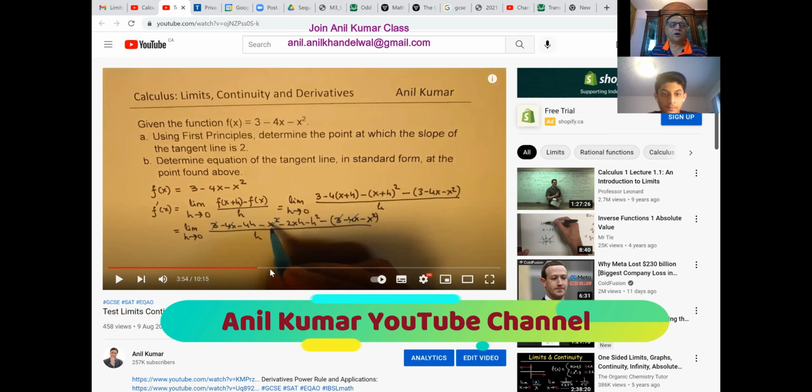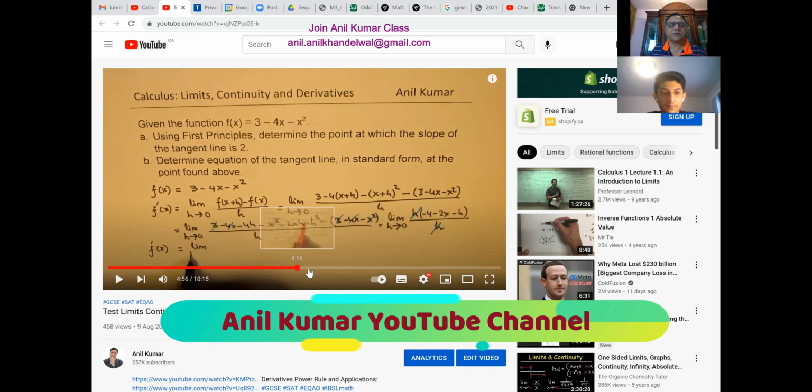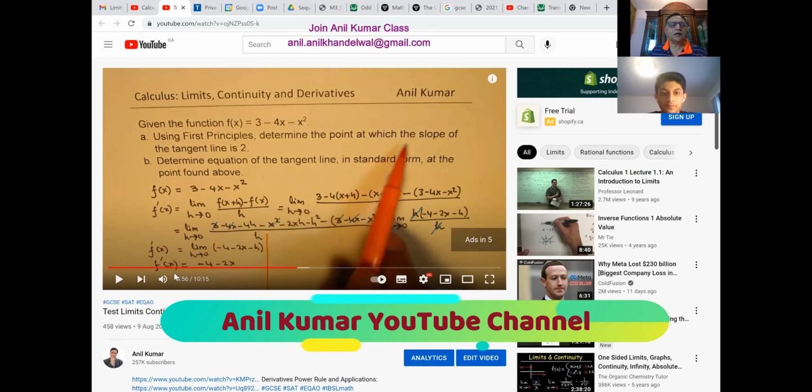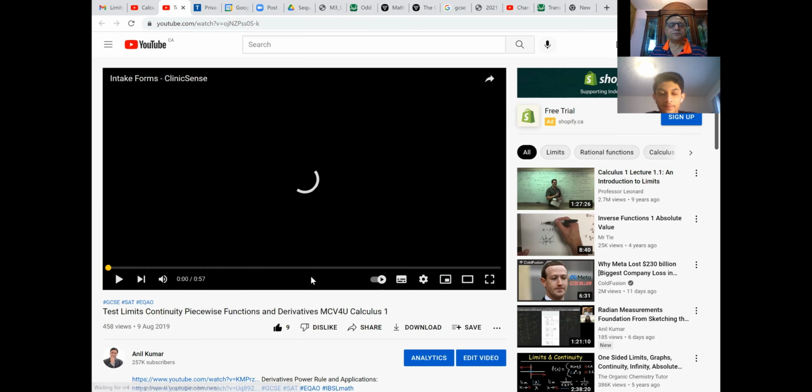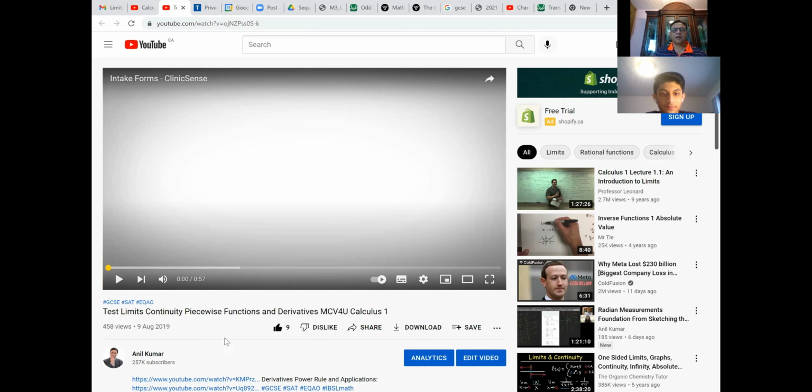And this is the method of solving the question, right? So we know the derivative or the limit, which is equal to 2, and now you get 2 equals minus 4 minus 2x, taking minus 4 to that side, right? Then you can solve this particular question. So that is how we are going to do this question. As you can see the solution here. Anyway, so you have understood, right? That is how you have to solve it. I'll stop sharing this.